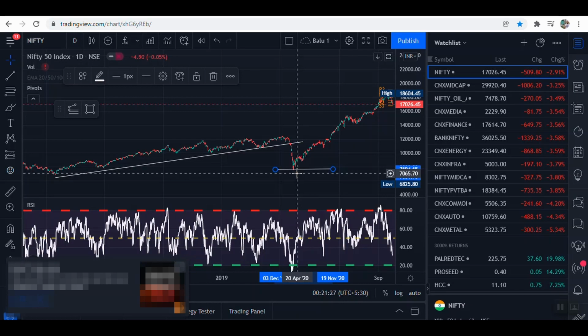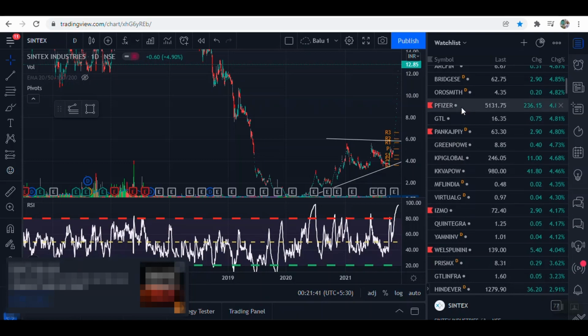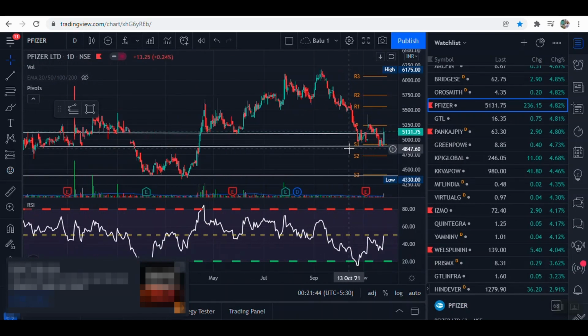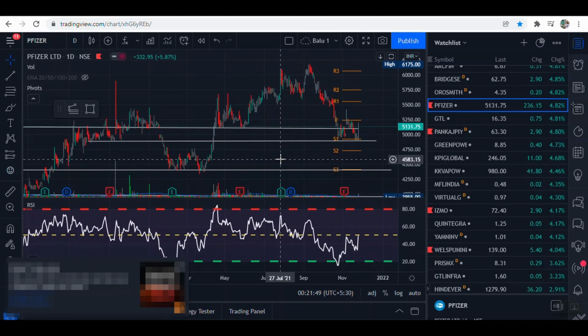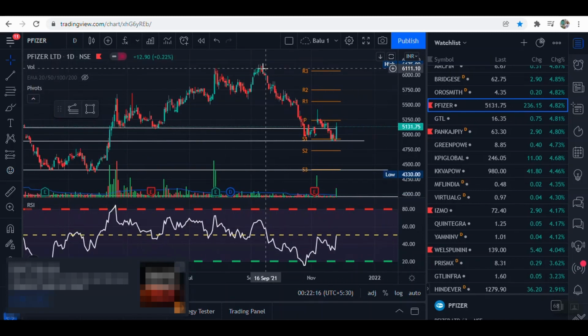Basically, I will just open any company. Okay, let me take this company. So basically, when there are more purchasers than sellers, there will be a demand. The same rule applies for supply: when there are more sellers than purchasers. So now you see here. As soon as it reaches this level, there are more purchasers, which means there is a demand. At the same time, when it went here there is a lot of supply, and the stock price came down all the way here.